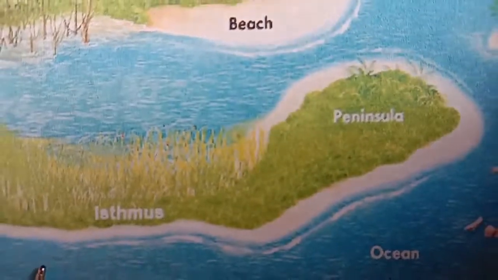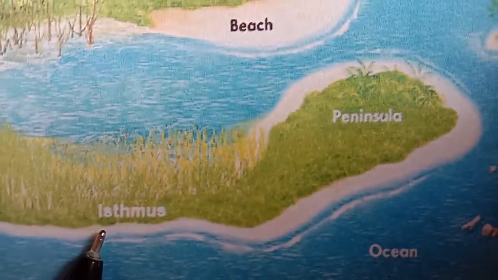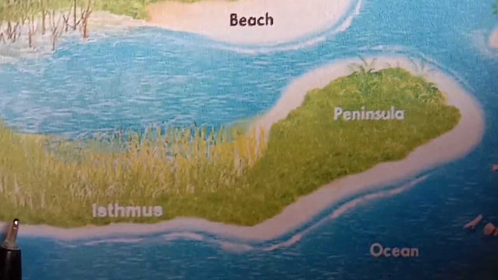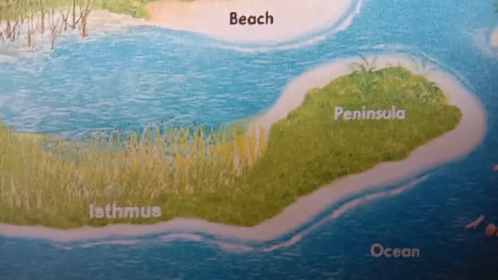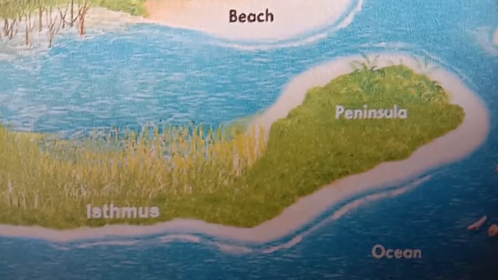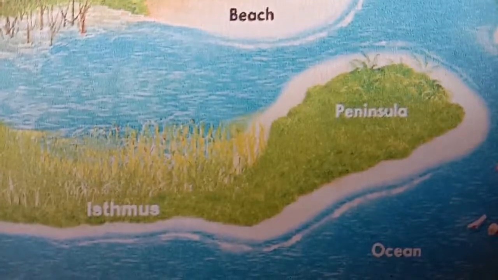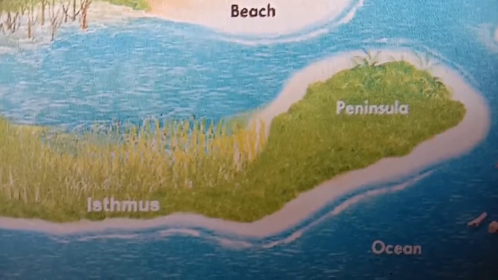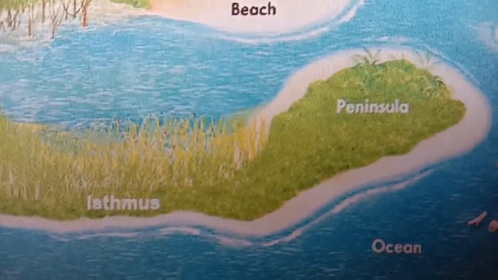Children, isthmus. Isthmus is a narrow strip of land that connects two large land masses surrounded by water.